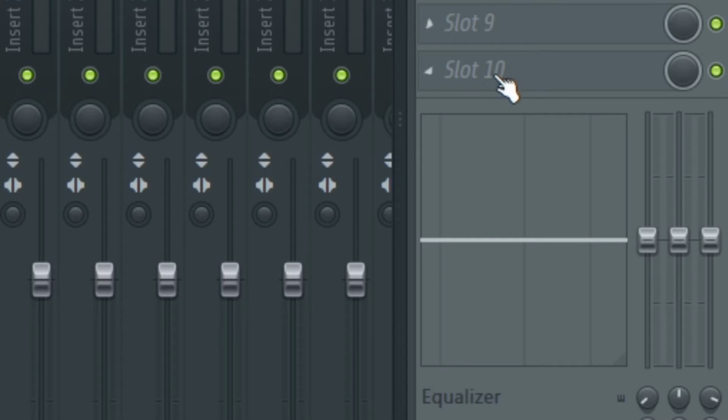Once again, depending on the voice, you can actually adjust this EQ here as well. Sometimes I like to do a quick adjustment here, so I'm gonna set it to around here.